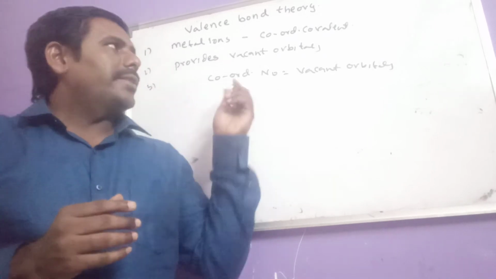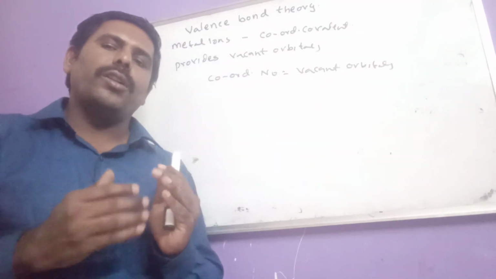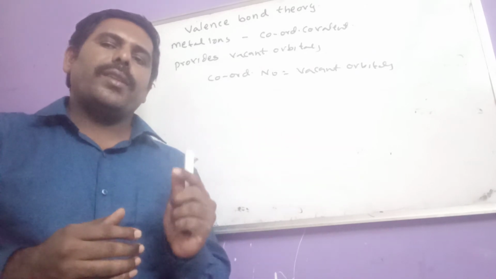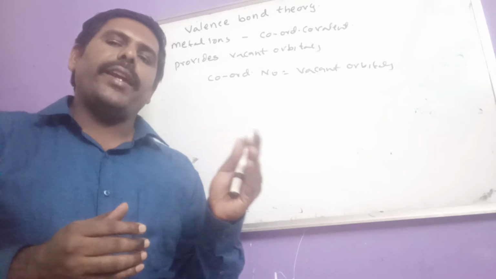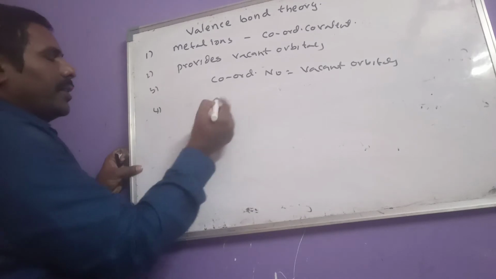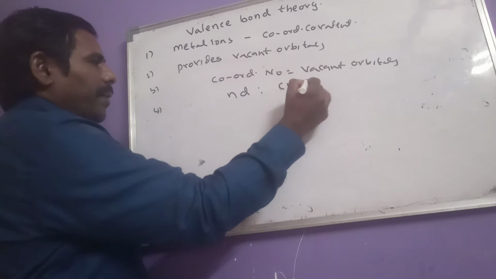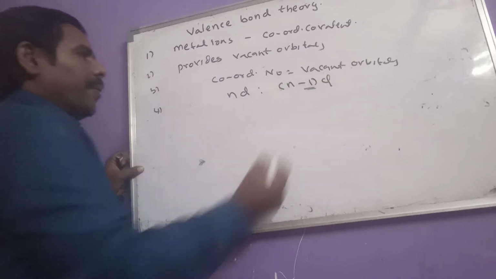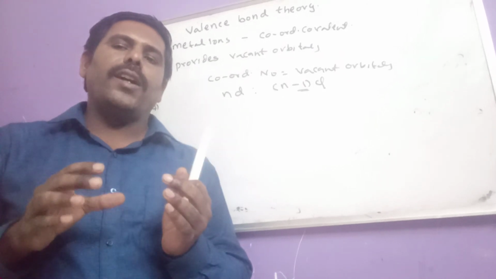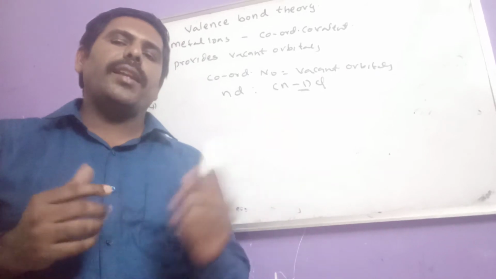That means the metal ion in a complex compound provides hybrid vacant orbitals. In those vacant orbitals, maybe outer d orbitals are present or inner d orbitals are present, but that depends upon the strength of the ligand approaching the central metal ion.